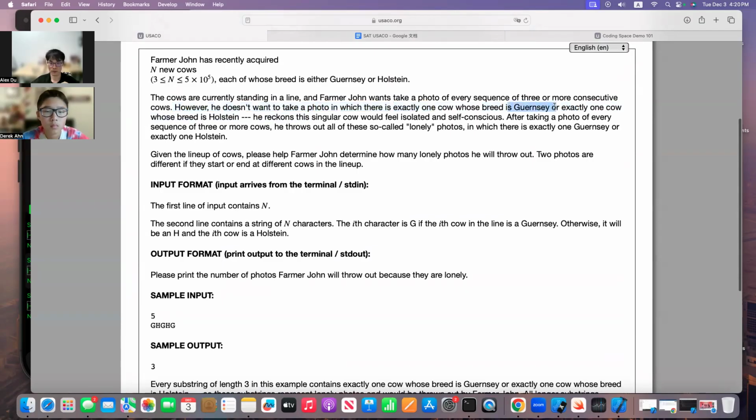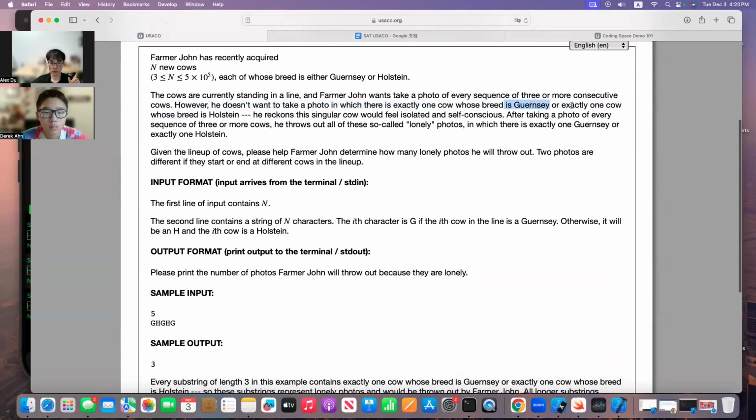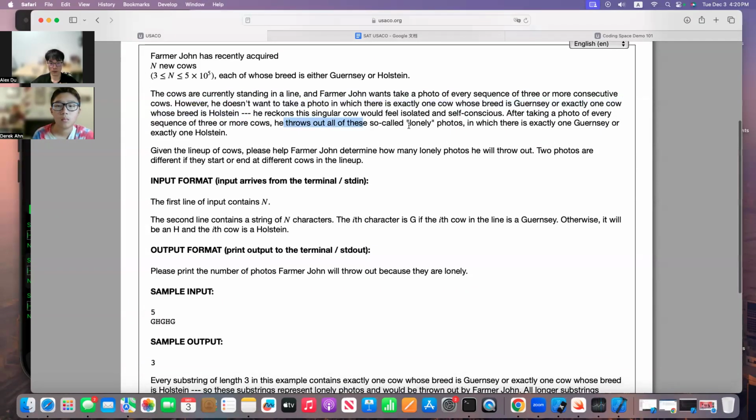Now this is the conditional. That simply means there's only one Guernsey or one Holstein. We need to use an if statement to check the count, so this is a counting problem. He reckons this singular cow would feel isolated. After taking a photo of every sequence of three or more cows, three or more meaning greater than or equal to three, it throws out all of these so-called lonely photos in which there is exactly one Guernsey or exactly one Holstein. Eventually we want to know a single number: the number of lonely photos.